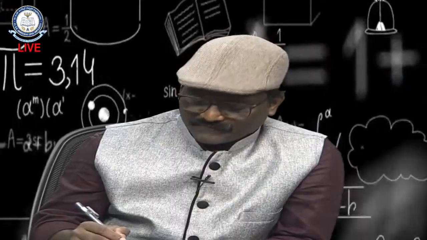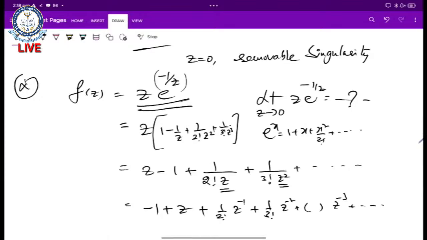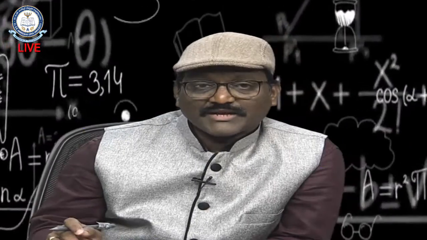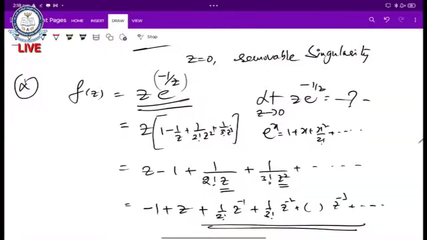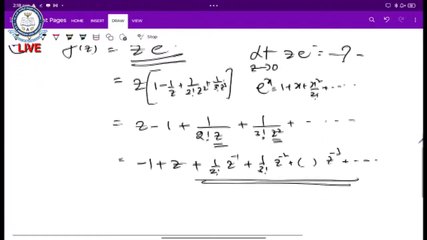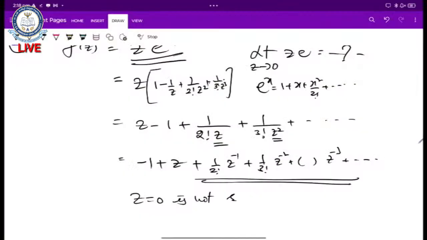This constant is here, plus z power 1 positive power, plus 1 by 2 factorial z power minus 1, 1 by 3 factorial z power minus 2, and so on. That means this expansion has positive terms as well as negative terms, infinitely many. So, since negative terms are there, z equal to 0 is not a removable singularity, isn't it?